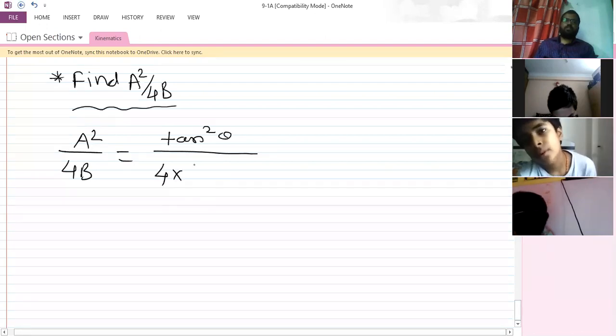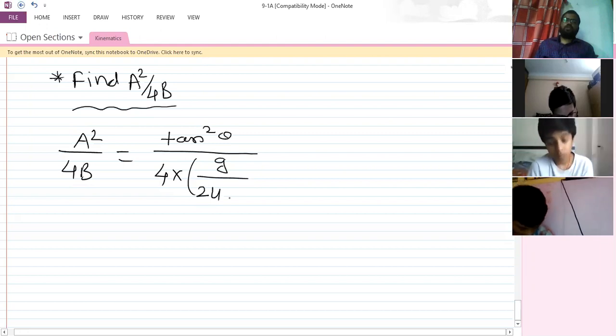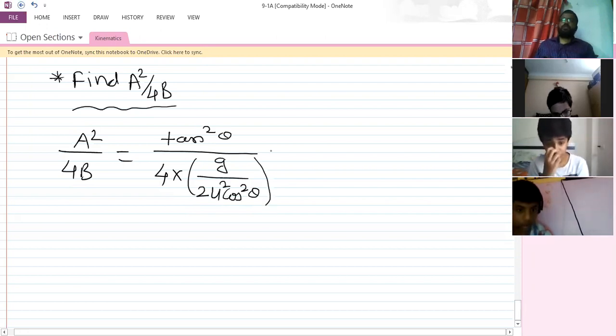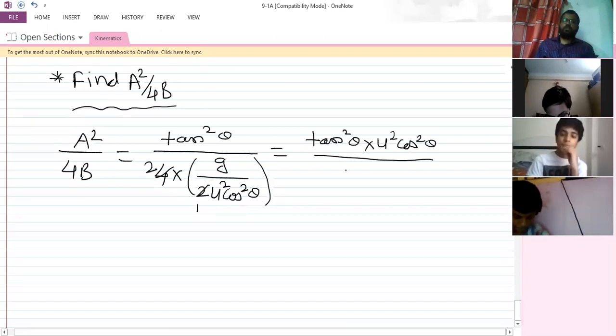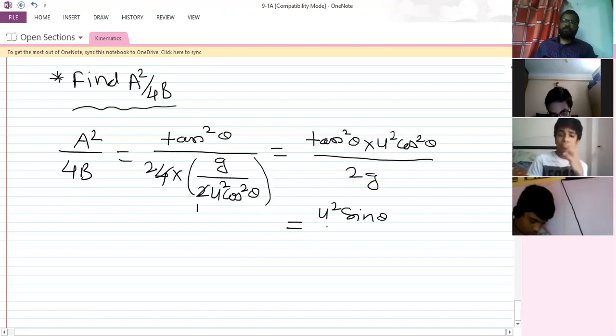4 into what is B we have? G divided by 2u squared cos squared theta, isn't it? So which is equal to, now these 2 twos are 4, so it will be tan squared theta into u squared cos squared theta divided by 2g, isn't it? So which is equal to tan square theta into cos square theta is sin square theta, right? U squared into sin square theta divided by 2g.